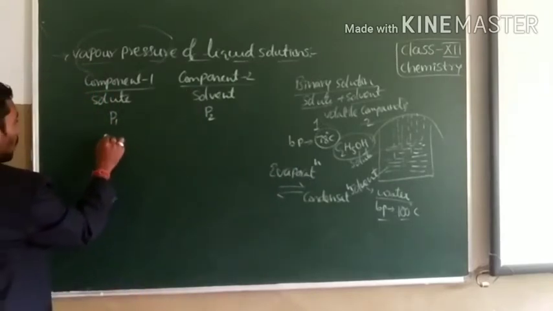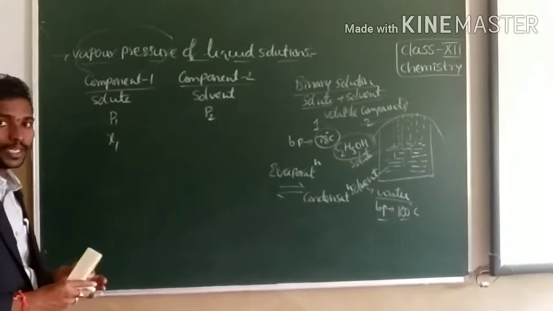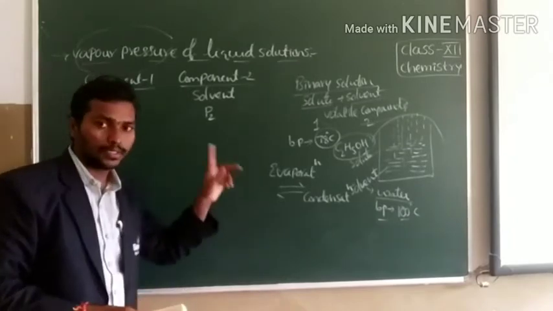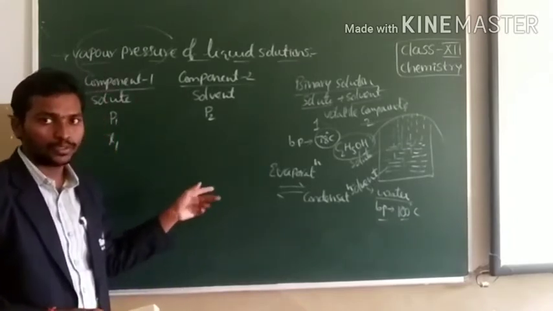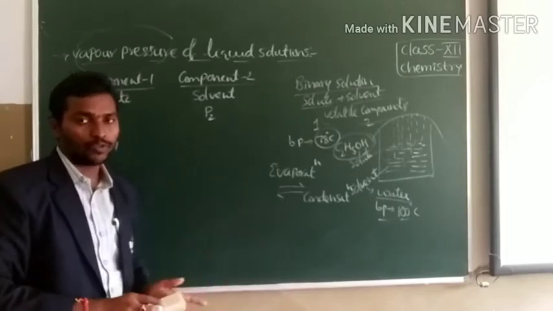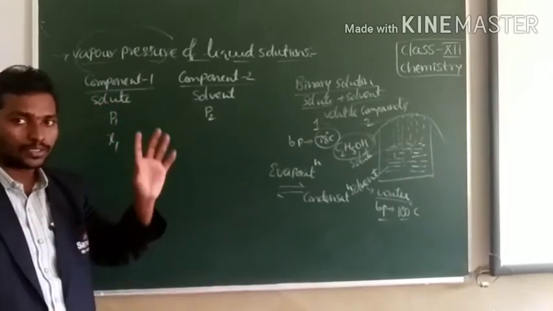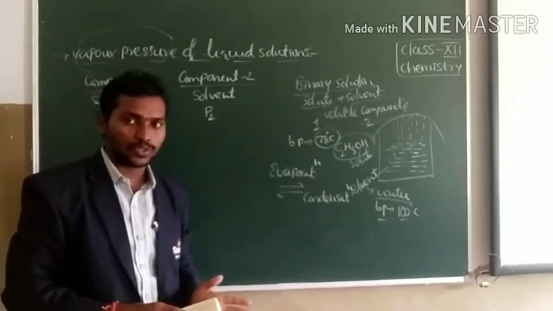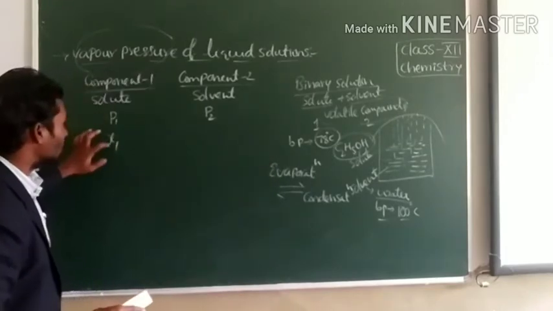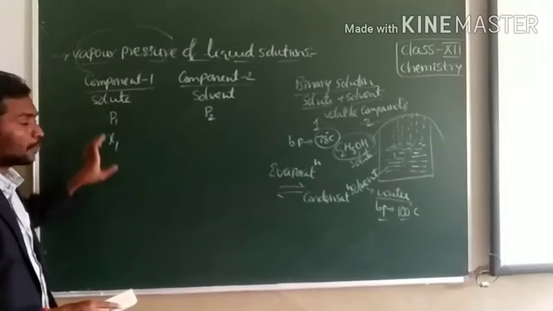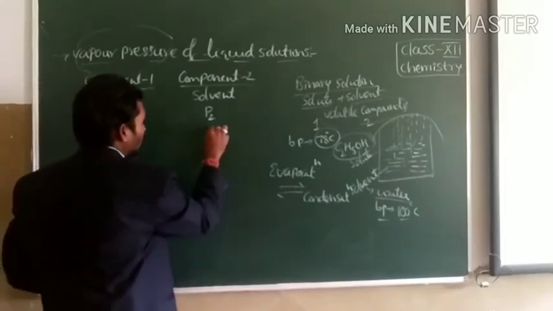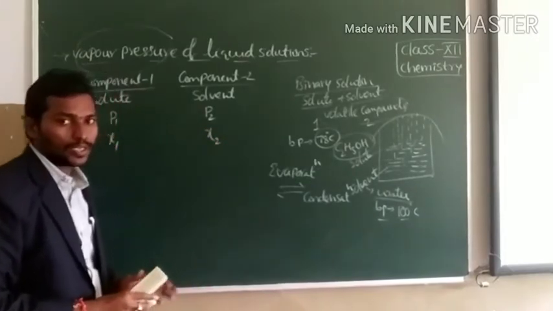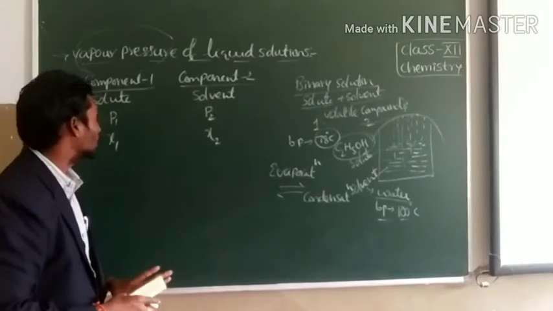Mole fraction of component 1 is Chi1. We have seen mole fraction in session 2, the previous session, and we had also discussed the concept of mole fraction, methods to express concentration of the solution, children. So Chi1 is the mole fraction of component 1 and Chi2 is the mole fraction of component 2.